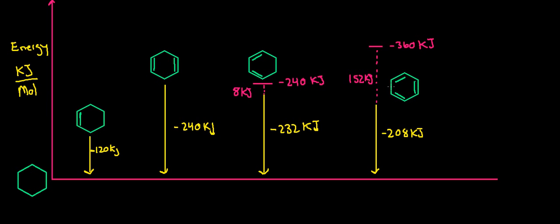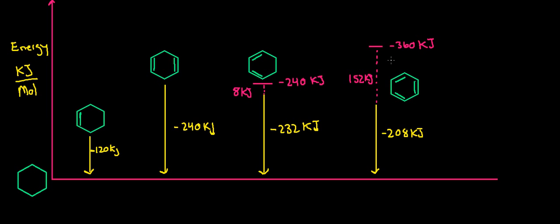So this essentially comes from the fact that you have all of these p orbitals. They're able to overlap with each other, creating basically just a big orbital where the electrons can delocalize. Because of that, it is a lot more stable than something else. Something that would be non-aromatic would release 360 kilojoules per mole.